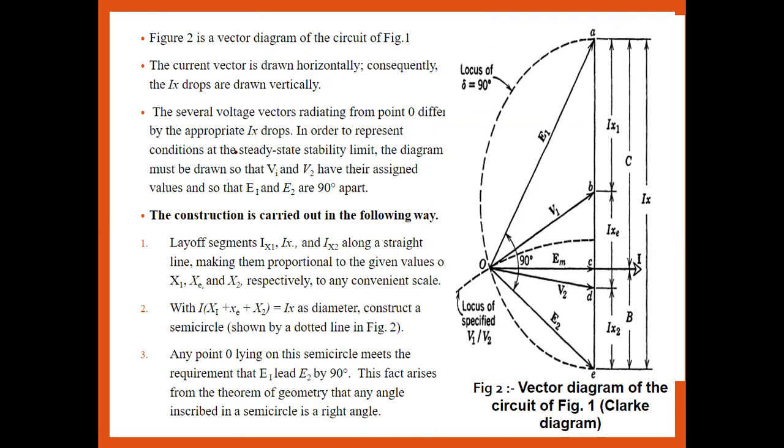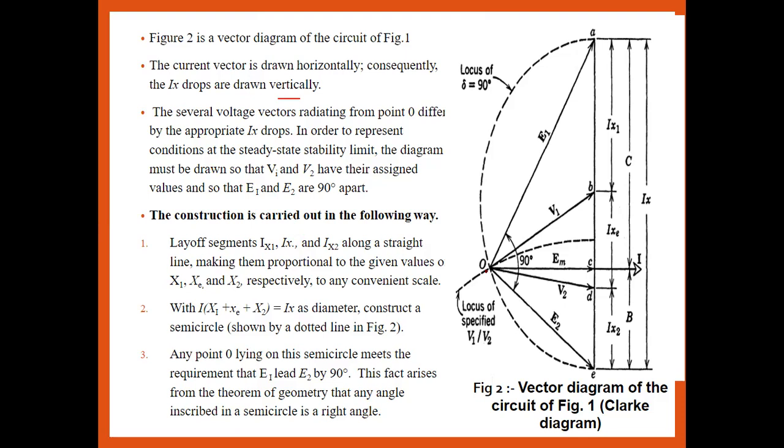While drawing the Clark diagram, the current vector is drawn horizontally, and consequently the IX drop is drawn vertically. The several voltage vectors radiate from the point O, differing by the appropriate IX drop in order to represent the condition of steady state stability.